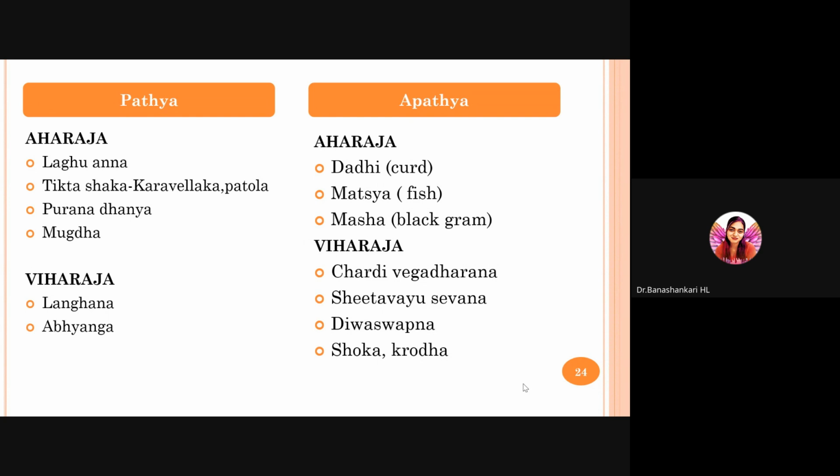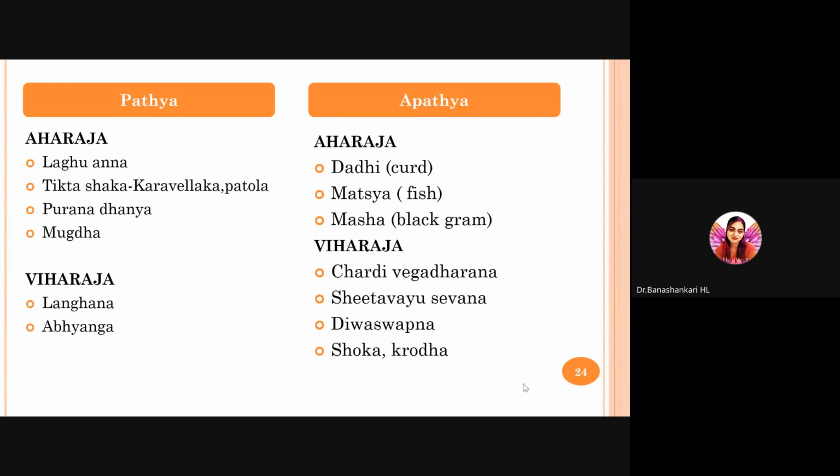Viharaja, we have to avoid Chardi Vega Dharana, and the taking of antiemetics, as it causes a habit of suppressing the vomiting. It will cause tridosha dushti. And Shita Vayu Sevana, exposure to cold breeze increases kapha and vata. Diva Swapna should be avoided as sleep during the day vitiates the kapha dosha. Shoka and Krodha, anger or anxiety, Varjana.